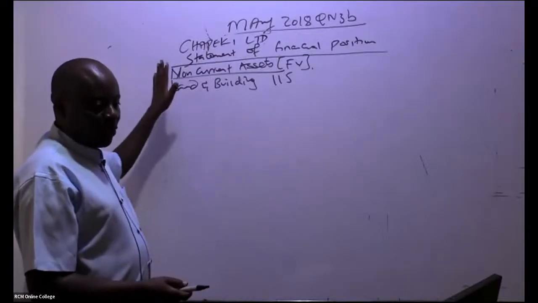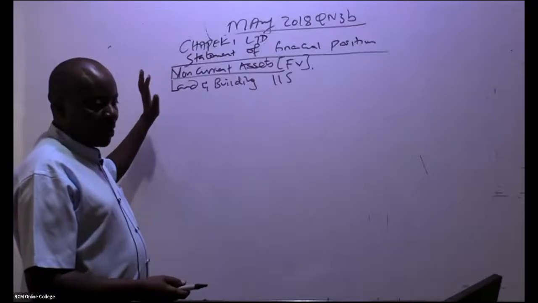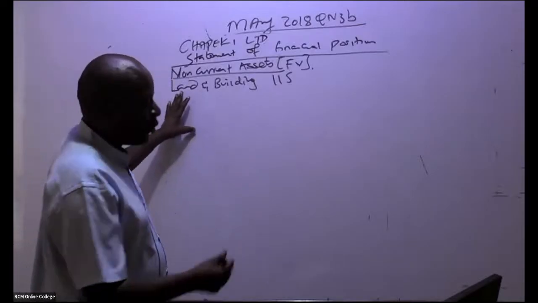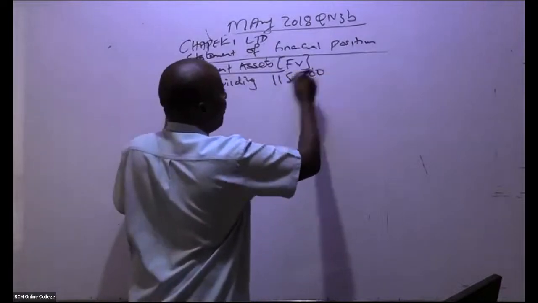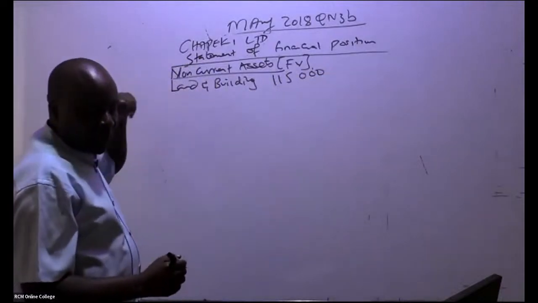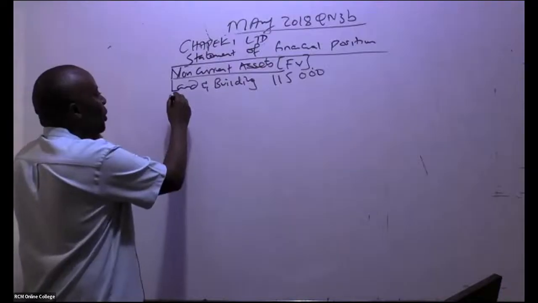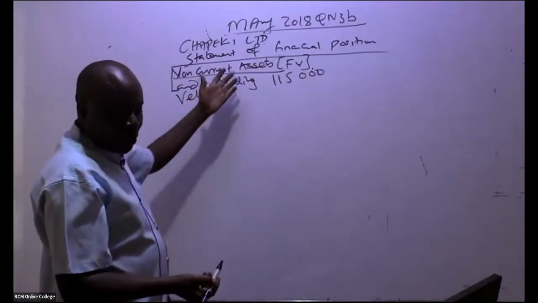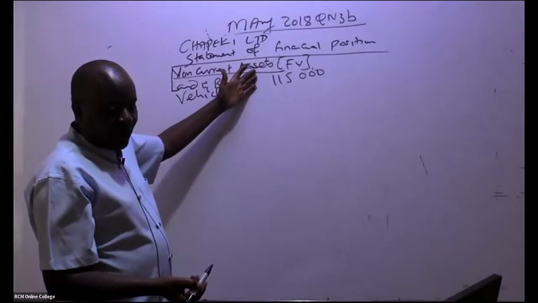So we have the statement of financial position, Chapeki Limited. Non-current assets, fair value. So land and buildings, we have 115,000, I'm told. Thank you very much. The other asset that we have there is vehicles. Fair value, these are free marks. So vehicles, how much do we have here? 25,500, right?